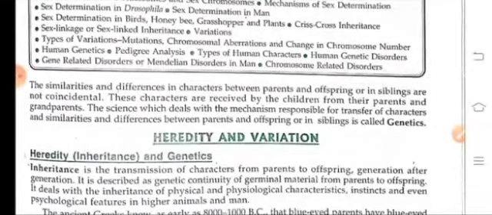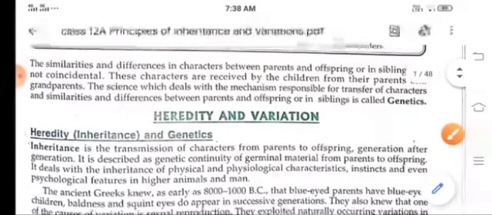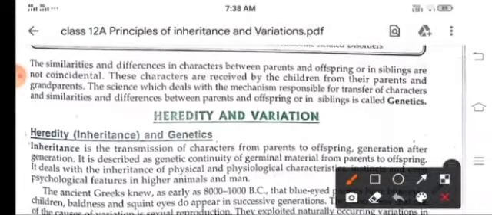Children, you know that we resemble our parents, but some differences are also there. So what do you think? Are these similarities and differences in characters between parents and offspring or siblings coincidental? No. These characters are received by the children from their parents and grandparents. So the science which deals with the mechanisms responsible for transfer of characters, and similarities and dissimilarities between parents and offspring, is called genetics.